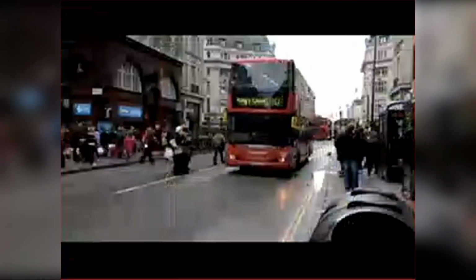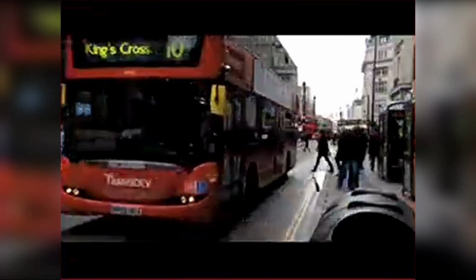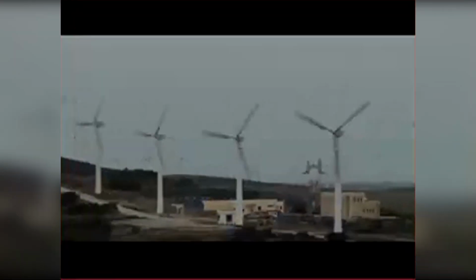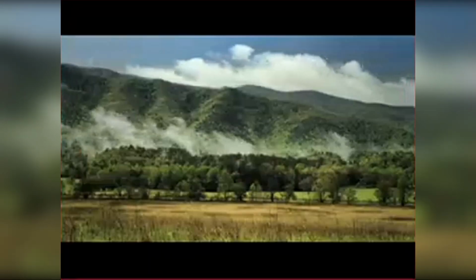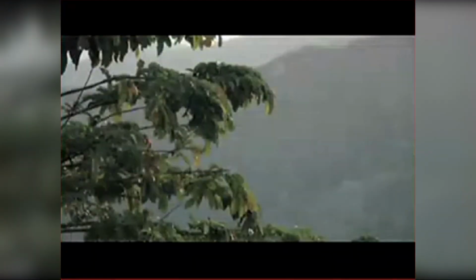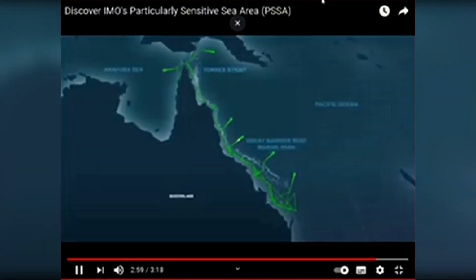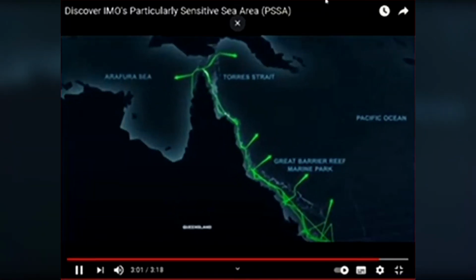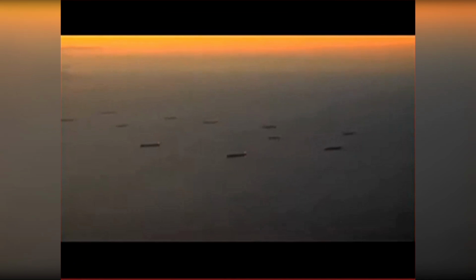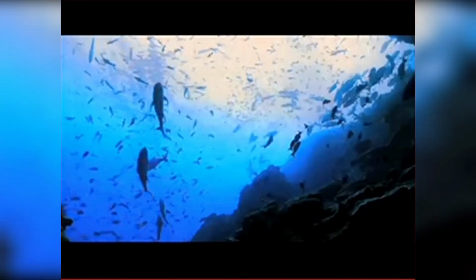Mankind must continue to develop, but what we now understand is that our development in the future must take full account of finite and diminishing resources and a fragile environment. Our development must be sustainable. IMO's program to protect particularly sensitive sea areas is an essential element of sustainable development for a better planet.